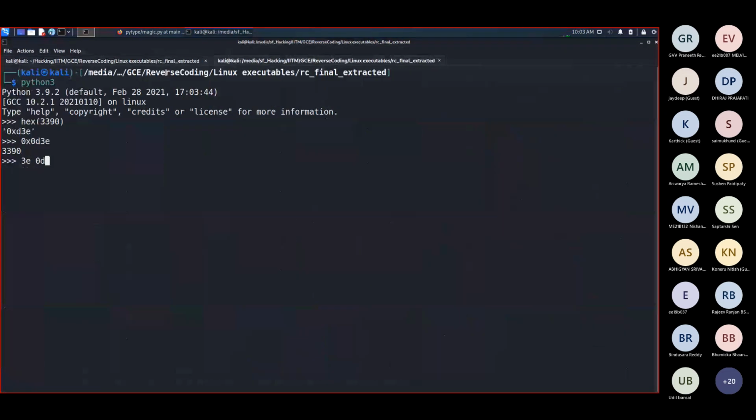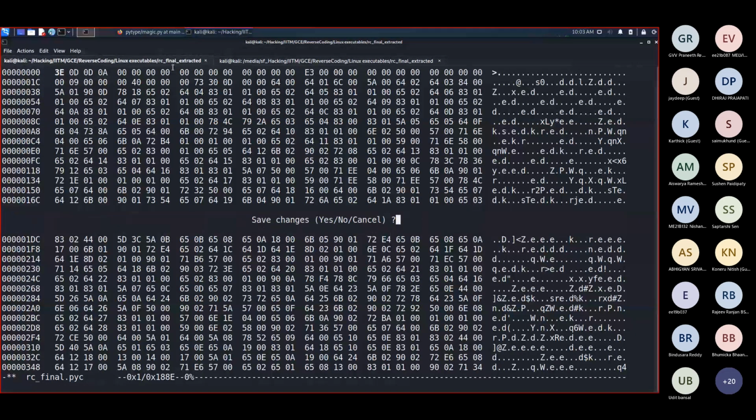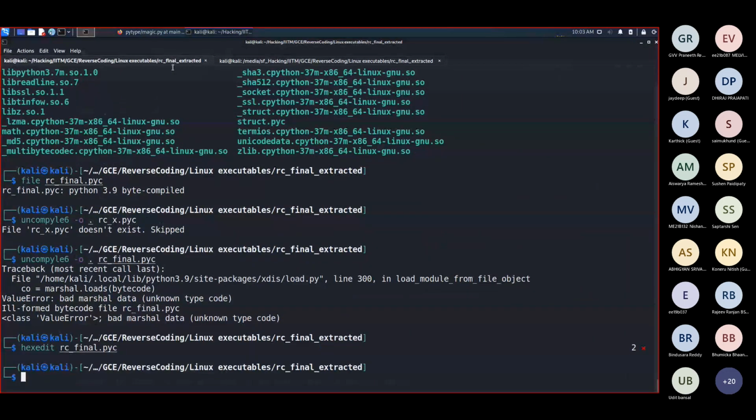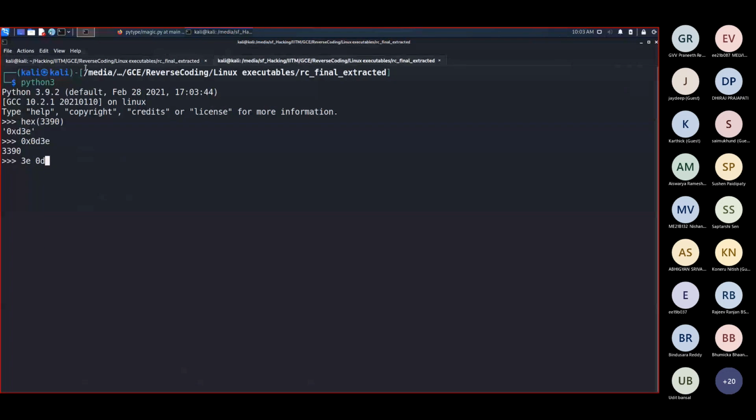Fine. So 3e, right? Yeah, save changes. Yes. I save the changes and I close it. And now if we do hex edit again, we can see it is modified. It is 3 0D. Cool. So now our thing should work, right? Let's run it again and cross our fingers.